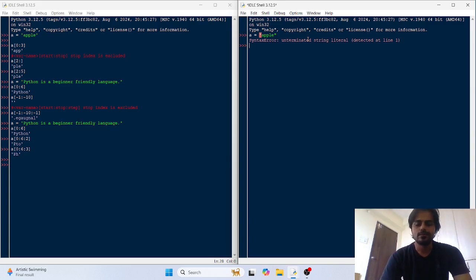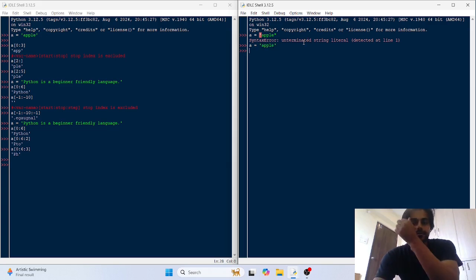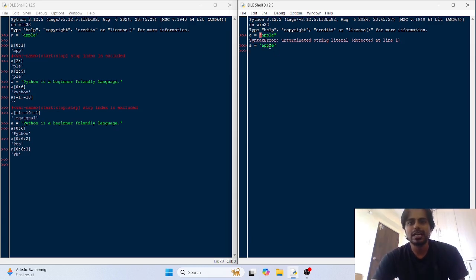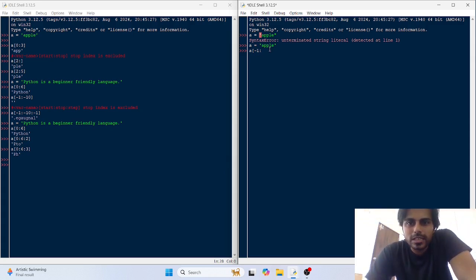apple, and you want to print from opposite direction, so you want to reverse the string object. So here you have apple and you want to print from the negative index, okay, from the last element. So A, and you can start from the last element, -1. So -1, -2, -3, -4, -5.